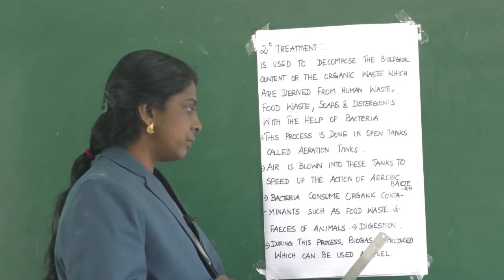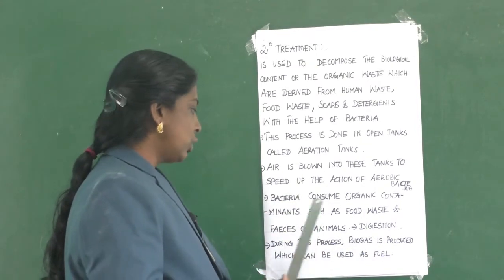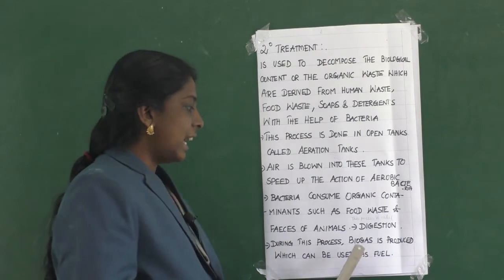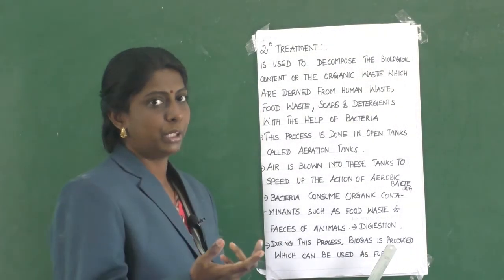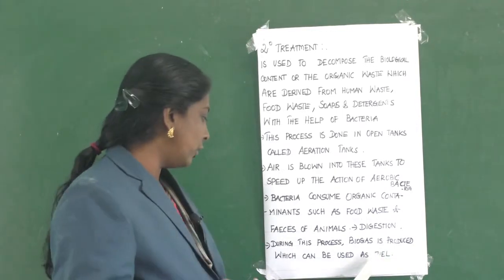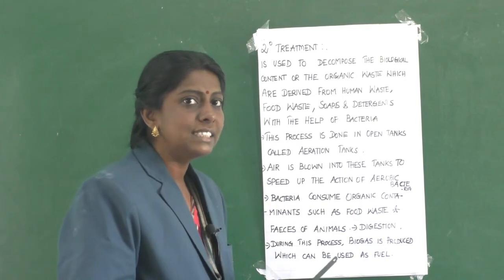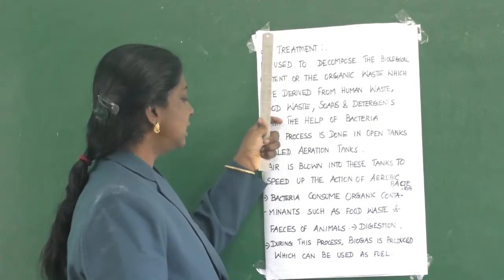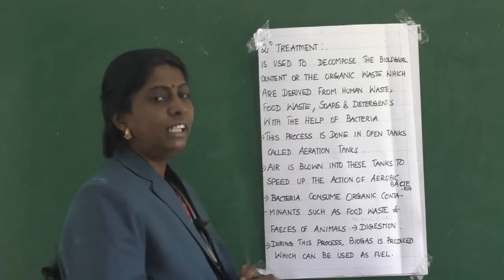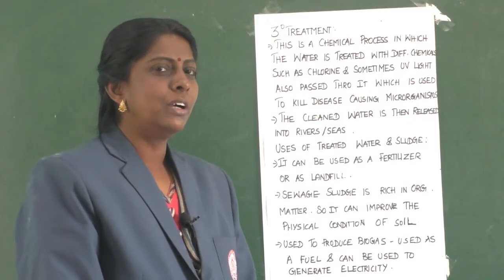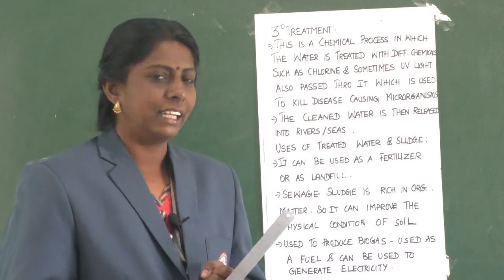During this process, when the bacteria is taking in the solid waste, biogas is produced, and we can use this biogas as a fuel. Clear, children? So, this is secondary treatment. As far as now we have studied primary treatment and secondary treatment.